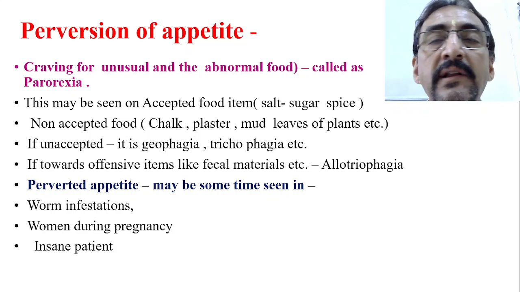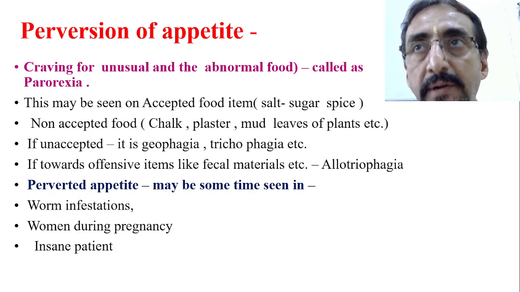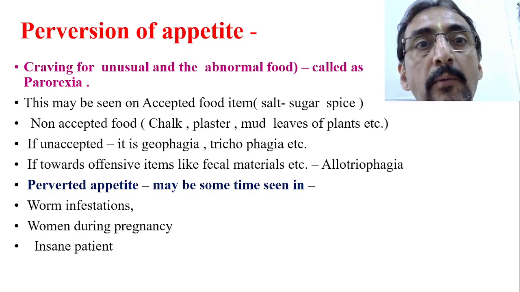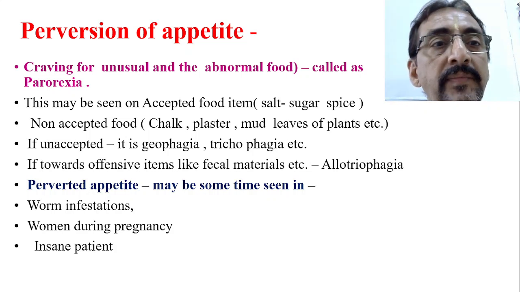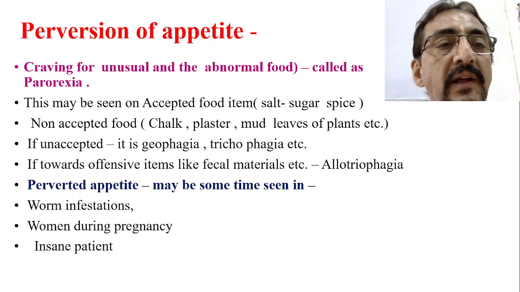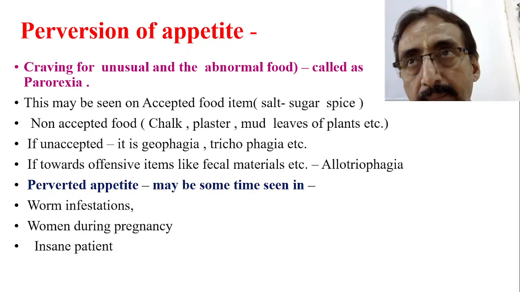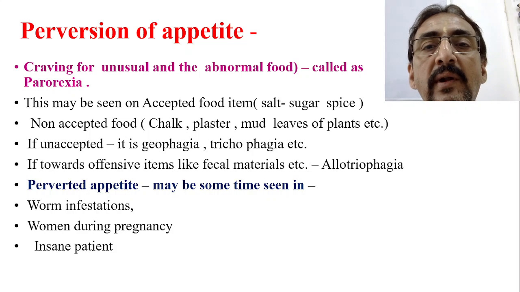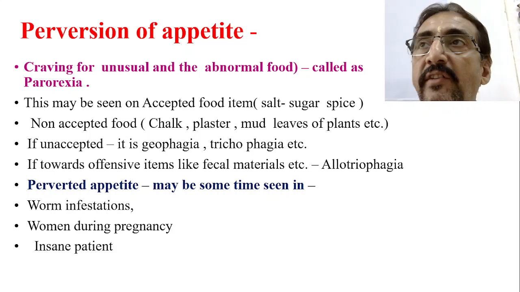One more type of eating disorder is perversion of appetite. We may find some patients who have perversion of the appetite. Craving for unusual and abnormal food is called parorexia. Suppose the child is having a craving towards unusual or abnormal food, then it is called parorexia.